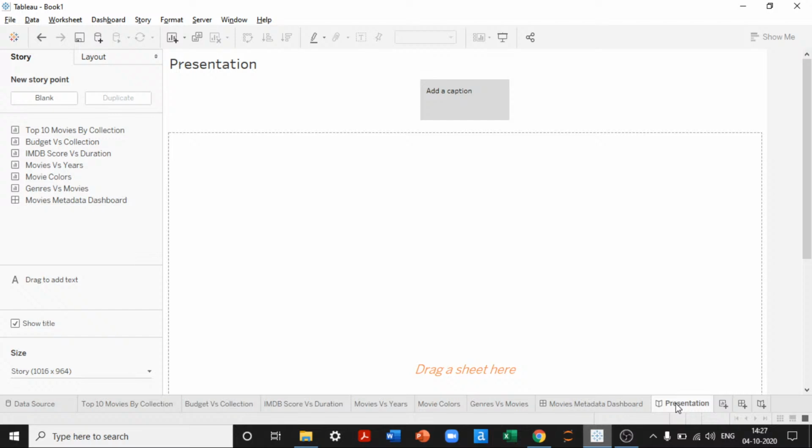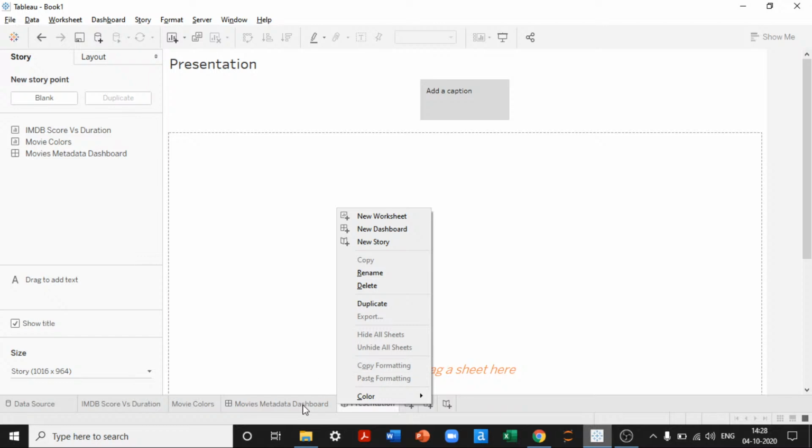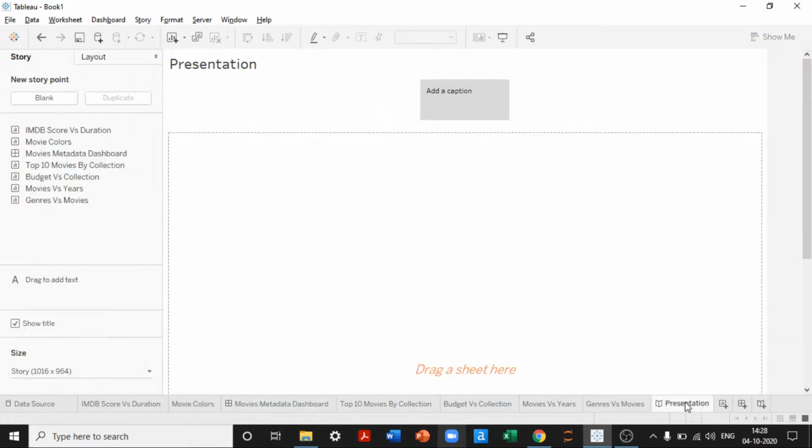So whenever you have a lot of information that cannot be shown in the dashboard, in our case also we have created six different views, but we were not able to collate everything without adjusting it. So what I can do is put all the sheets as a presentation in the storyboard. I can give the headers and explanation to each and every slide and specify why it is being presented.